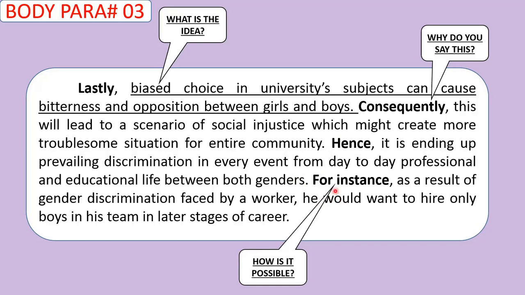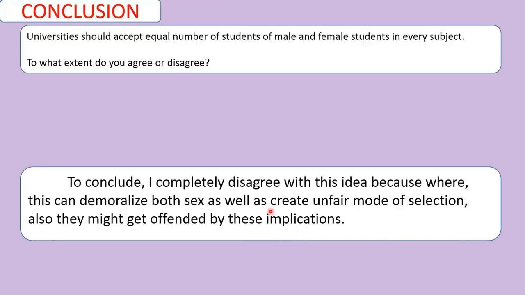And he has supported this idea with a support example. For instance, as a result of gender discrimination faced by a worker, he would want to hire only boys in his team in later stages of career. So you can see that this person has very wonderfully written the whole body paragraph, not only body paragraph, excuse me, the whole essay.